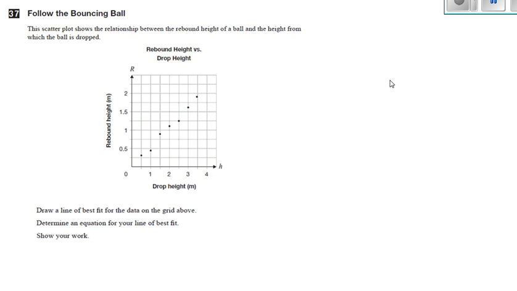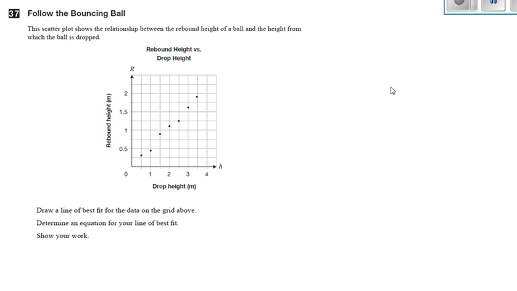So now into the full answer questions. So remember on the EQAO, these are questions where you're trying to be as clear and use good communication. You're trying to organize an answer, and you're trying to do as much math as makes sense, even if you're not sure how to get the right answer. So let's look at the question.